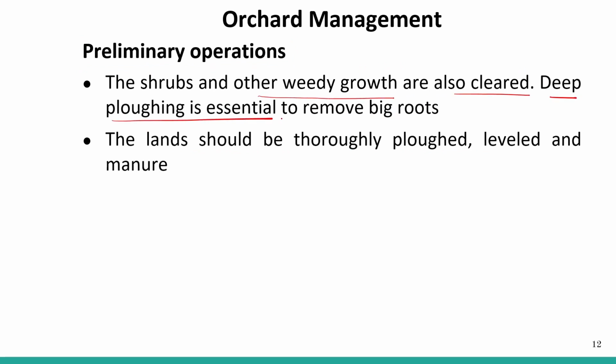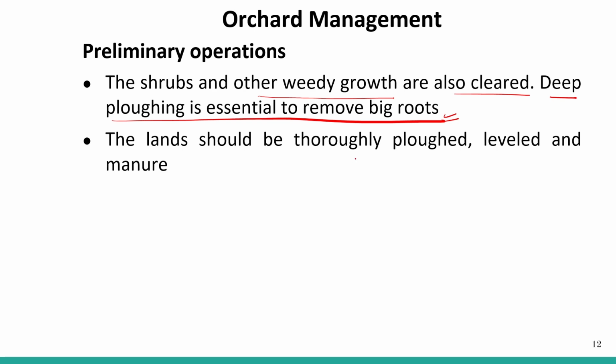Deep plowing is essential to remove big roots. If there are shrubs with deep roots, or trees that have already fallen and their roots are present deep inside the earth, they should be removed properly. The shrubs and other weedy growth are also cleared, so that there is proper growth of the fruit crop.